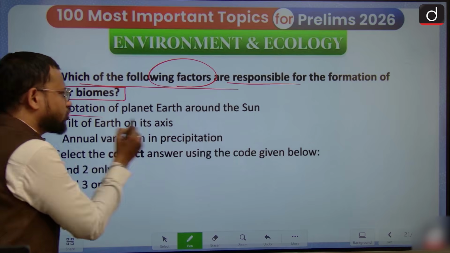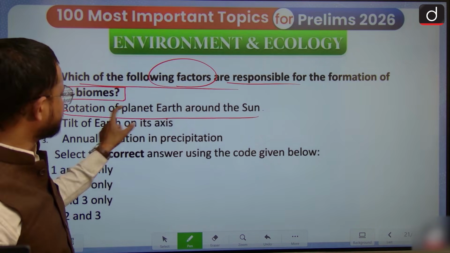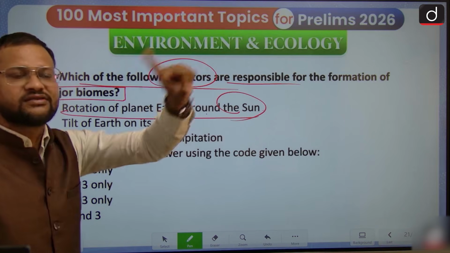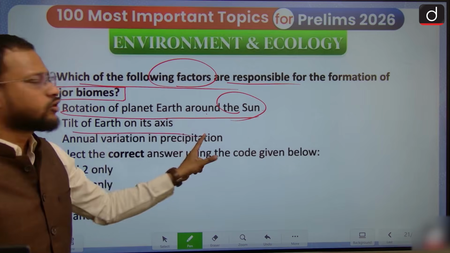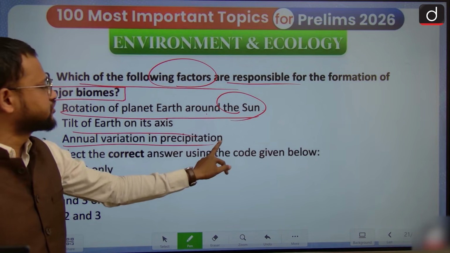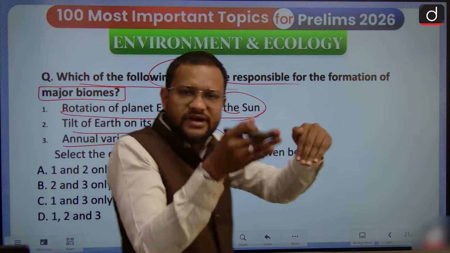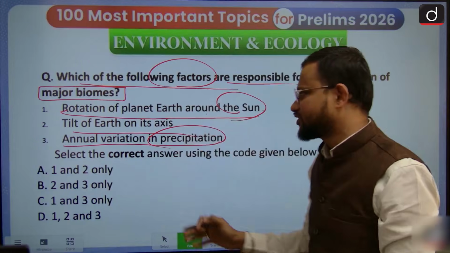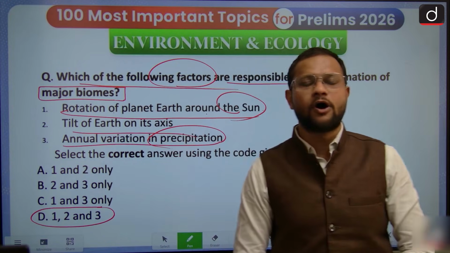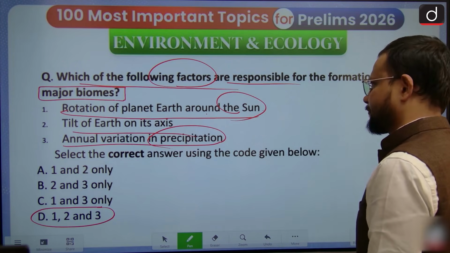So rotation of the earth around the sun, in a sense revolution, that we have to consider, because that is around the sun, keeping the sun at the center. Tilt of the earth, yes, that leads to seasonal variation, and annual variation in precipitation, rainfall variation. So all these factors lead to seasons, rainfall variation, temperature variation. You will find the answer to this is simply that. Yes, I hope you guys are getting it.